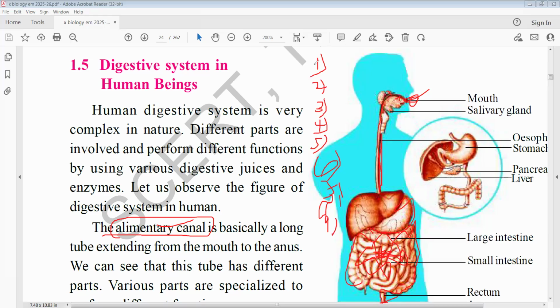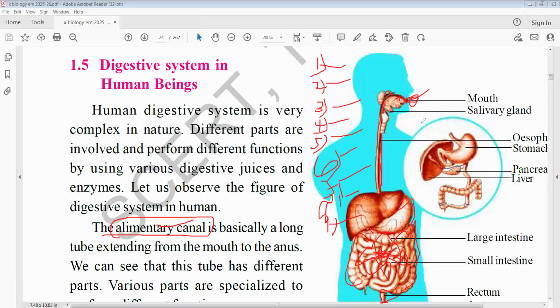Now, in each part of the alimentary canal, a variety of physical and chemical processes occur.